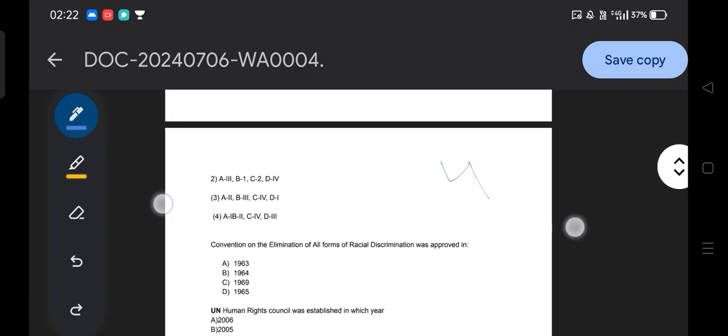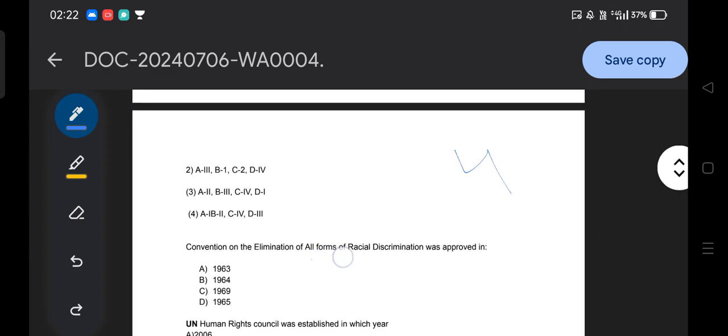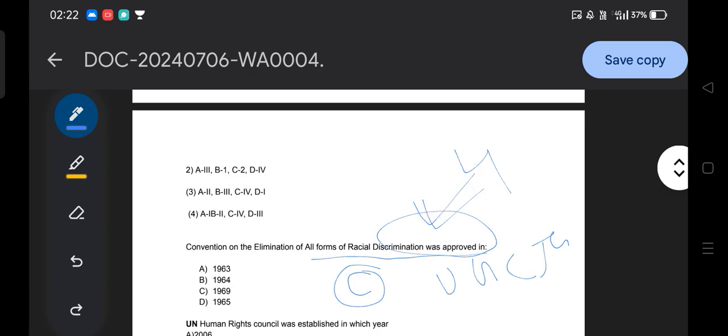Moving to the next question: the Convention on Elimination of All Forms of Racial Discrimination was approved in which year? 1963, 64, 69, or 65? It was also in the UGC NET June 2024 paper, and the answer is option C, 1969. The convention was approved in 1969.